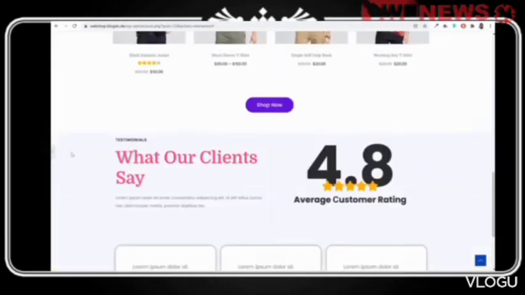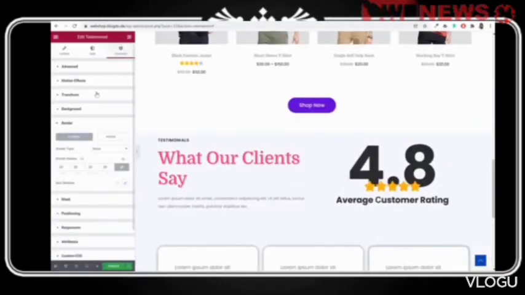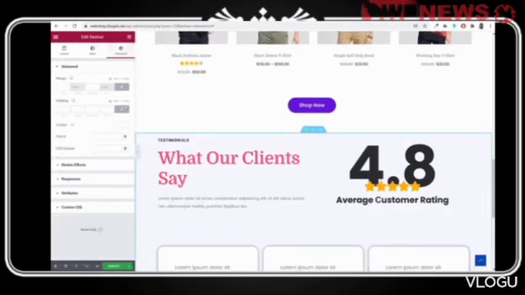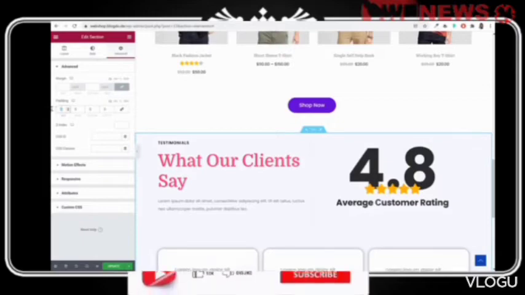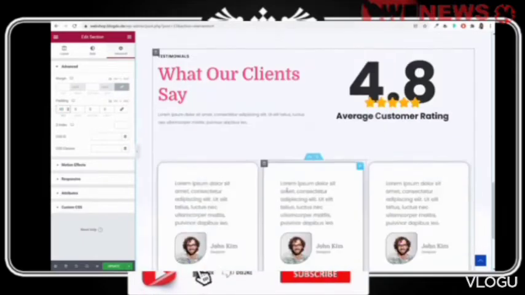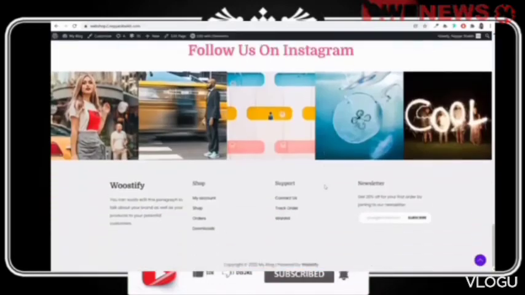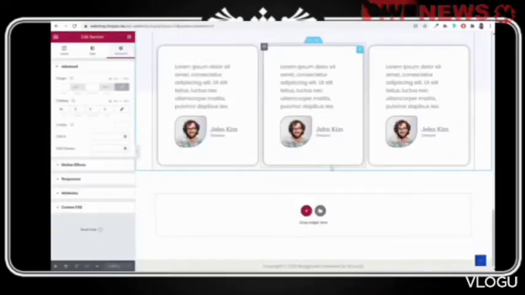All right, let's add some spacing at top and bottom. So go to advanced and padding, not over here. For the main row, select main row, padding top, let's add 90 pixels at top. And now this is looking good. Just update this page. And finally, the very last section is this Instagram section.